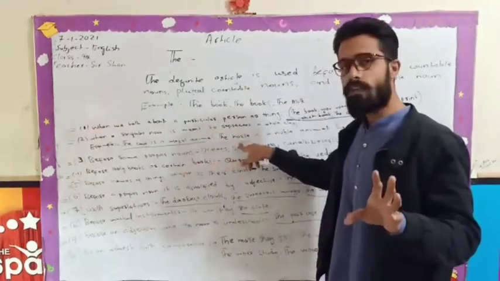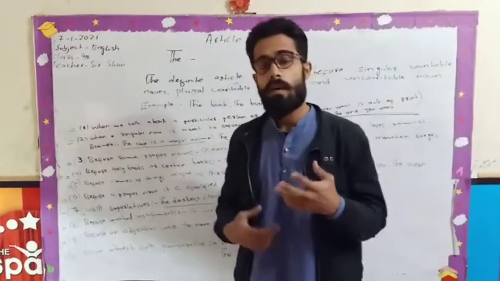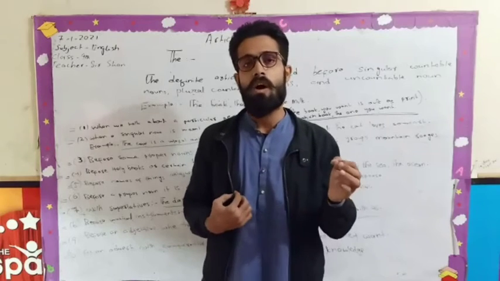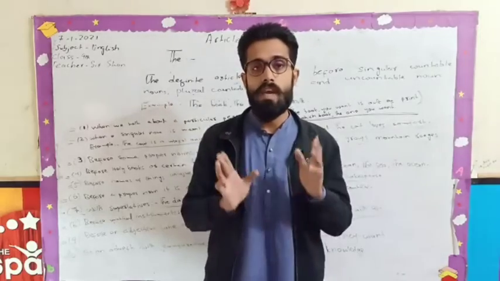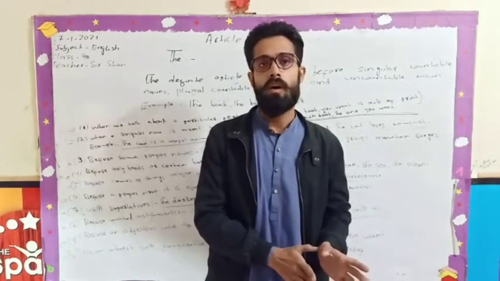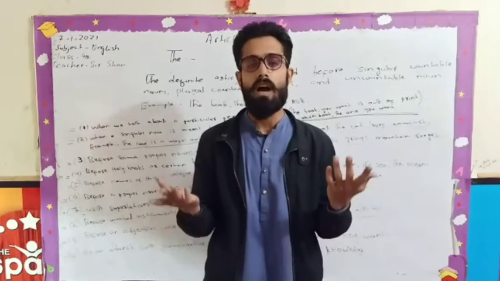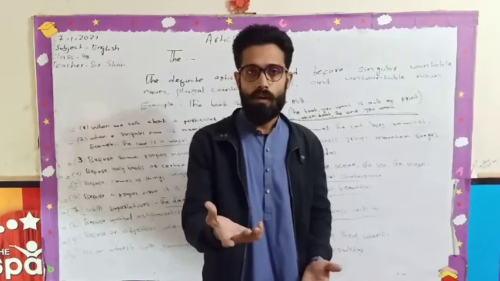Here is another example, the horse. The horse is a noble animal. It means every horse is a noble animal. If I am only saying horse is a noble animal, it means only one horse. If I put the before horse, it means I am representing the whole class of the horse.